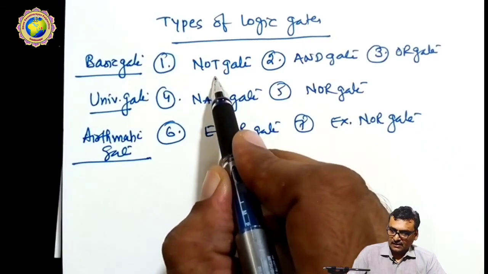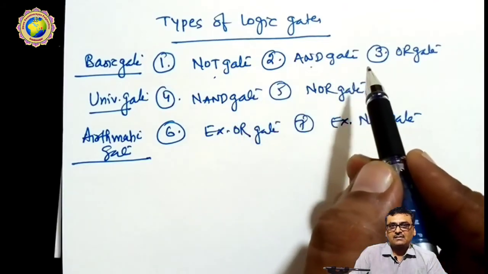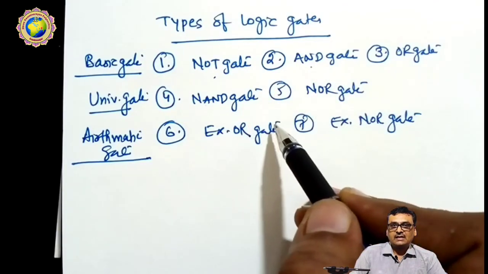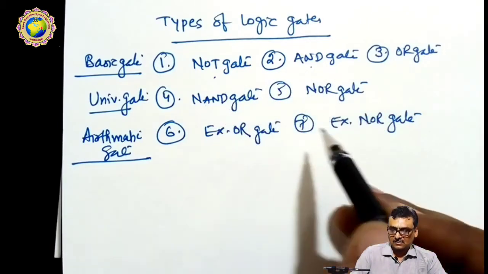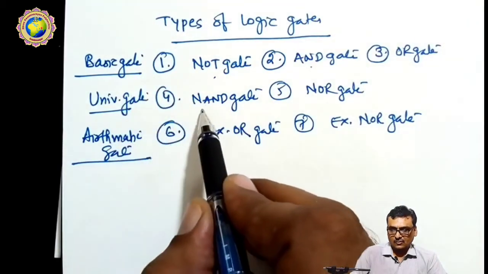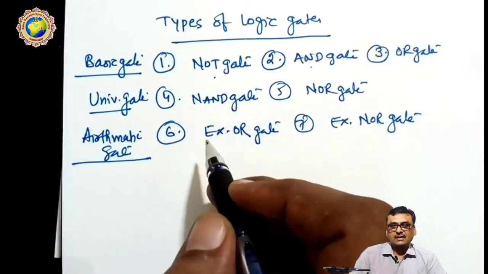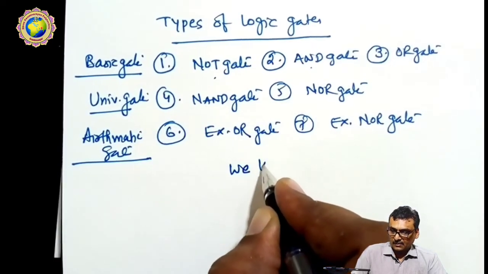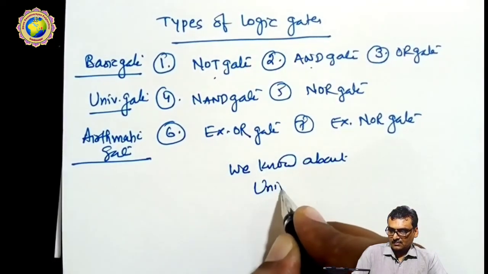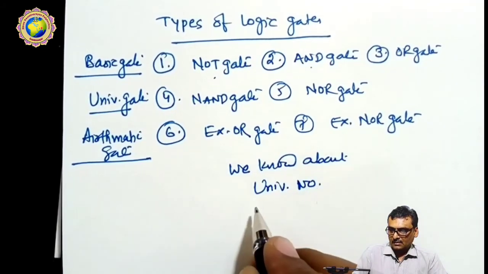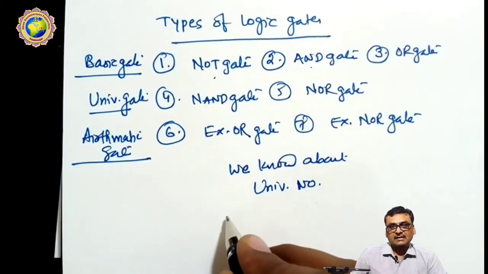Now here is the question: why do we call the NOT gate, AND gate and OR gate basic gates? Because these are the 3 basic gates used to recreate the other gates. By using these 3 gates we can create any gate: NAND, NOR, XOR and XNOR. NAND and NOR are called universal gates. Why are they called universal gates? We know about the universal number, a digit in digital form from which we can create any number.